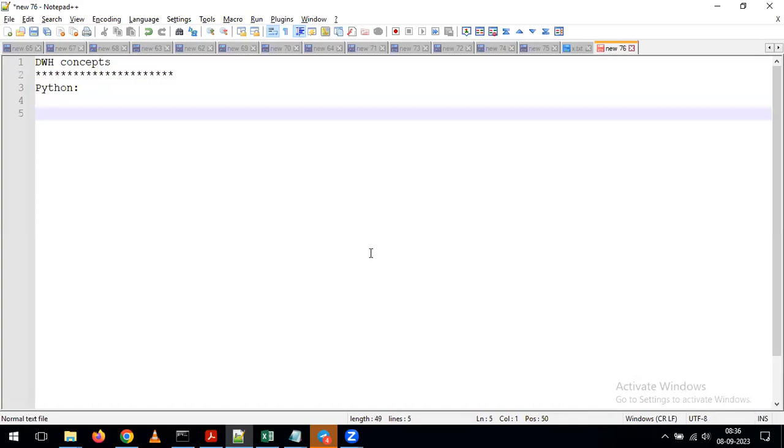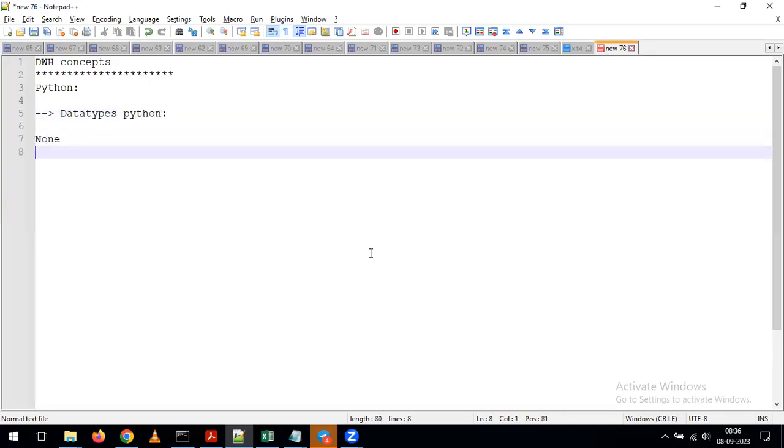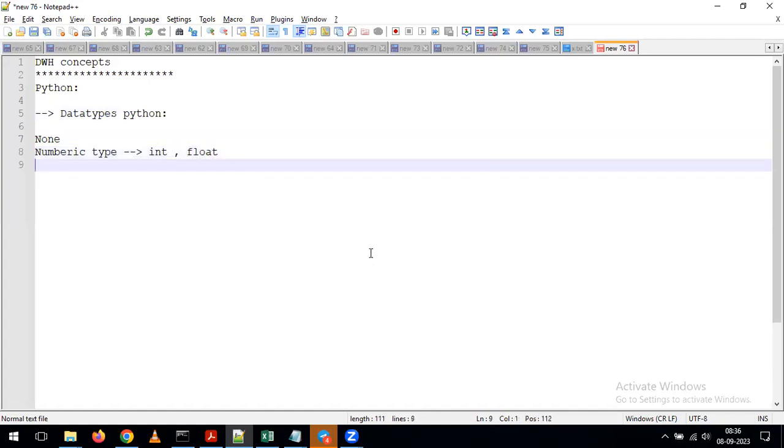If you remember, in the last Python class, we discussed the data types present in Python. What are the different data types we have? We have the None data type. We have numeric data types, which are int and float. After that, we have the sequence related data types. Within the sequence, we have string, bytes, bytearray, list, and tuple.